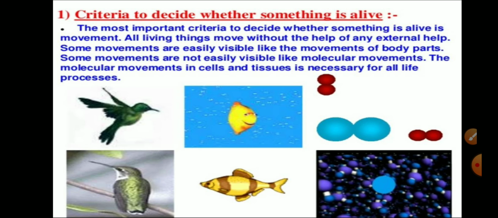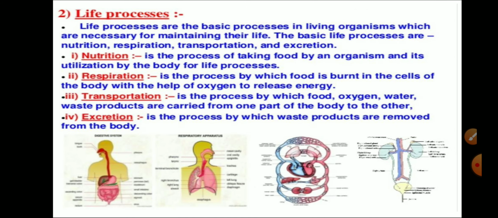The criteria to decide whether something is alive or non-living. The most important criteria to decide whether something is alive is movement. We can say that living things can move with the help of an external source. Such movements can be easily visible, like the movement of body parts, and also molecular movements. The molecular movements in the cells and tissues are necessary for all the life processes.